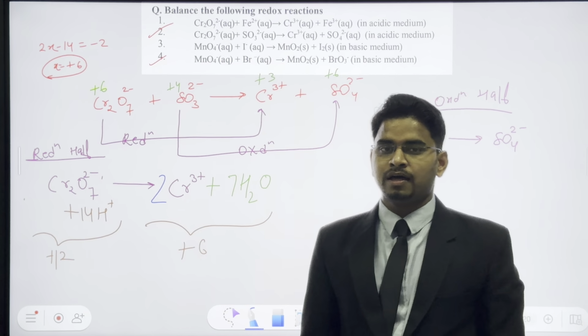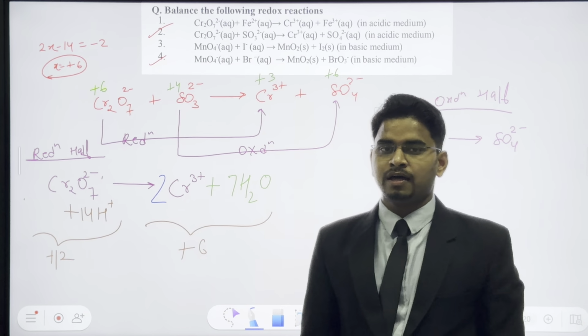In the oxidation half, we can see sulfur is balanced. So do we need to balance the elements except oxygen and hydrogen? No, it's already balanced. After this, what do we do? We balance oxygen. How do we balance oxygen? By adding H2O. We have 4 oxygen here, and 3 oxygen here. So we add H2O on the left side.